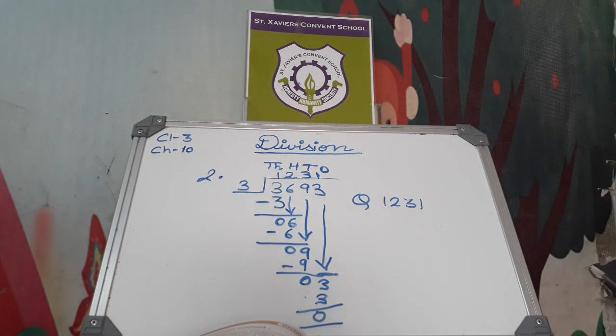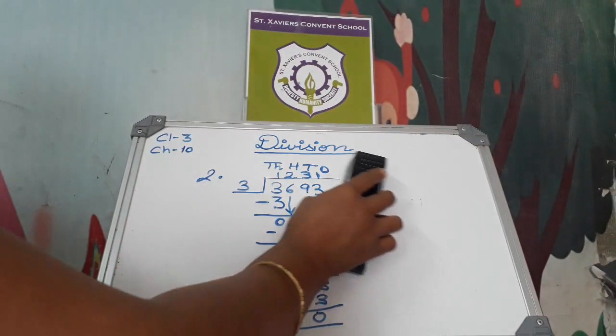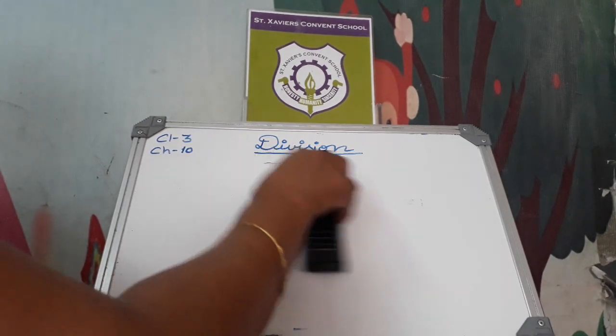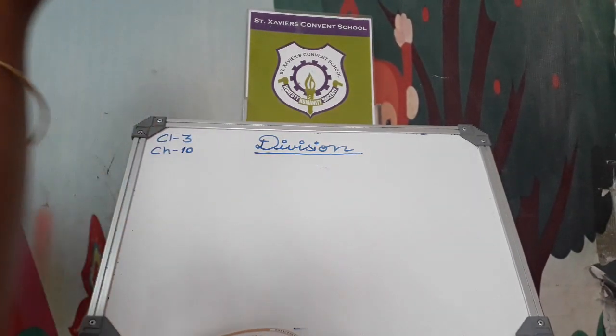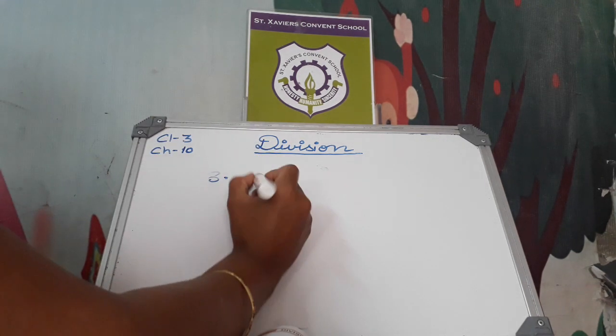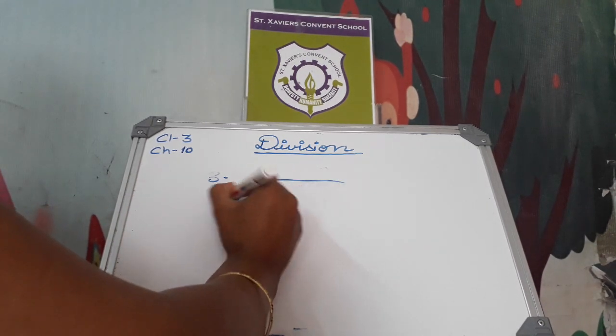Now next is 5105. Arrange these numbers in thousands, hundreds, tens and ones.